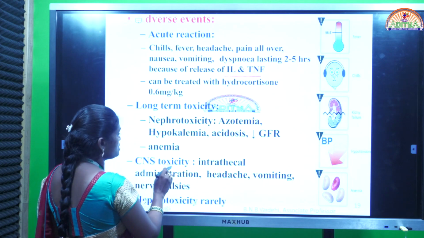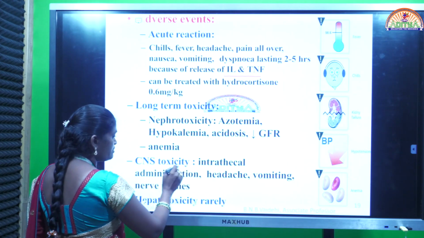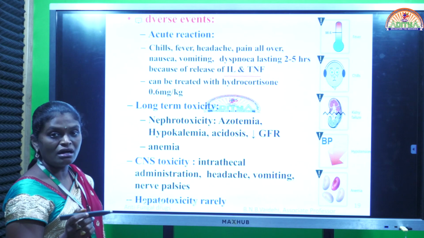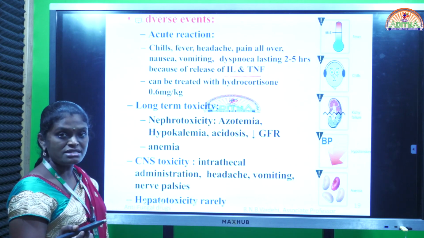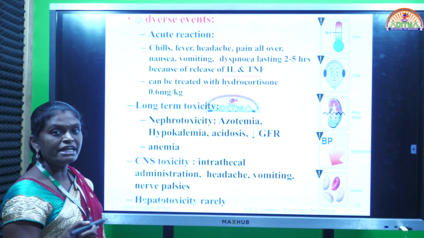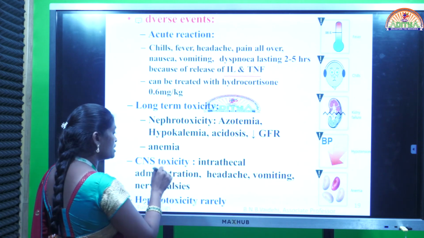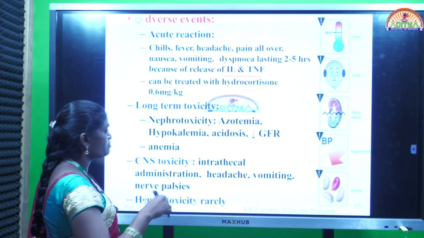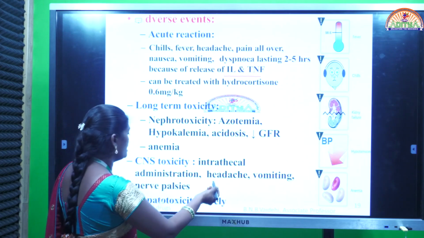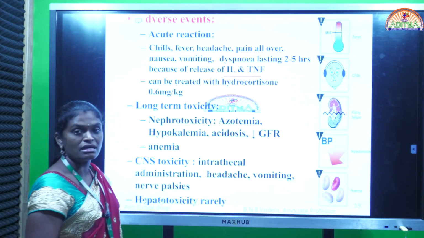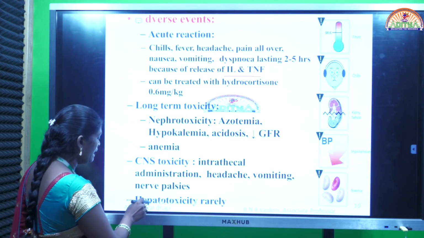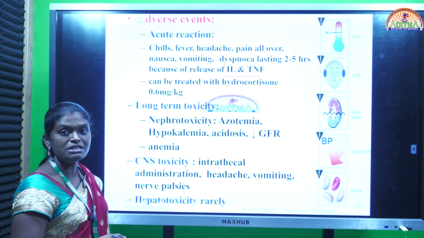Next, CNS toxicity. This can be seen with the intrathecal administration. Already I told, for meningitis infection, the drug can be given by intrathecal route. We are administering directly into the membranes of the brain. So the drug can penetrate into the membranes of the brain and depress the central nervous system. Headache, vomiting and nerve paralysis occur. Hepatotoxicity, rarely. Hepatotoxicity means liver damage.